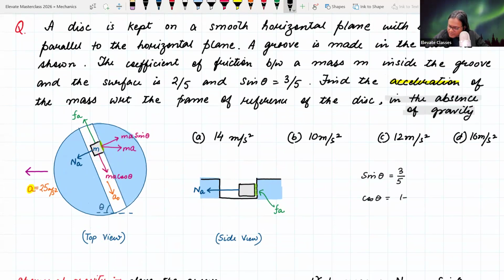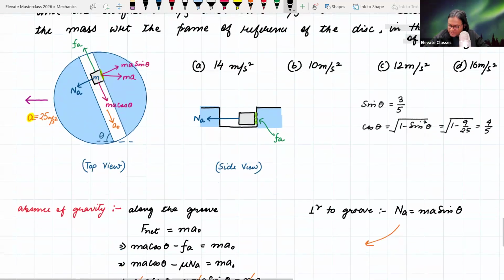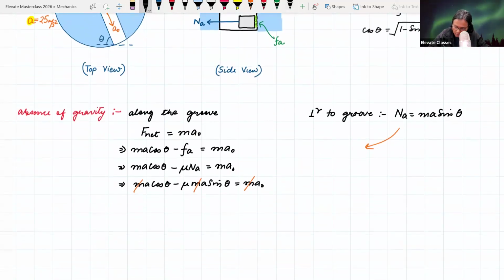Cos theta is equal to square root of 1 minus sin square theta. So this is equal to square root of 1 minus 9 upon 25, which is equal to 25 minus 9, 16 का रूट, square root 4 upon 5. ठीक है, तो sin theta is 3 by 5, cos theta is 4 upon 5. So therefore this is equal to, we want to find acceleration.